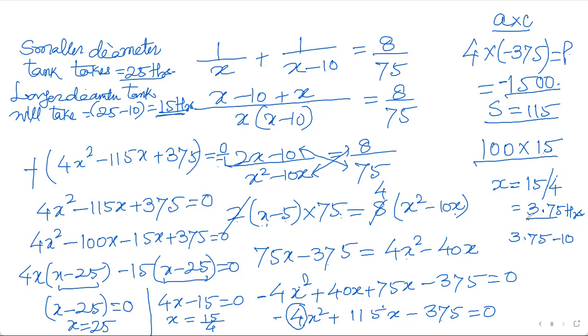Therefore, I'm discussing this to explain why not to take this 15 upon 4, because this is positive this time. I have to take this 15 by 4 hours also into consideration, but I'm not taking it because the value of x is 3.75 hours and the other tank is 3.75 minus 10. This gives me minus 6.25 hours, and time cannot be negative.